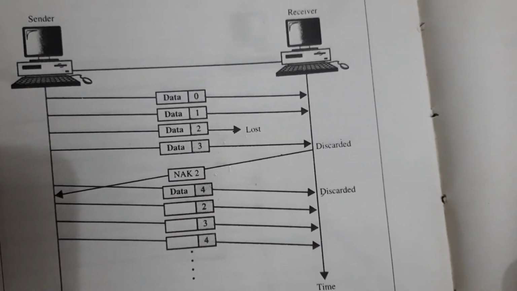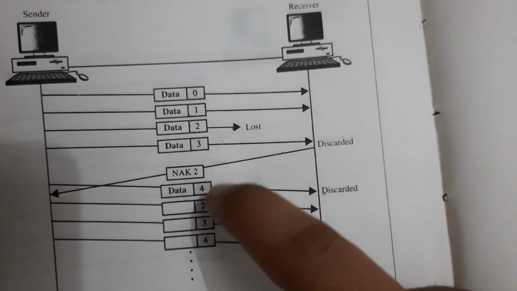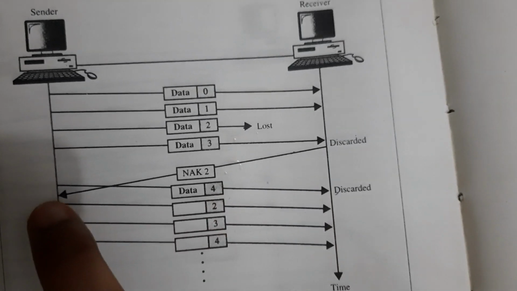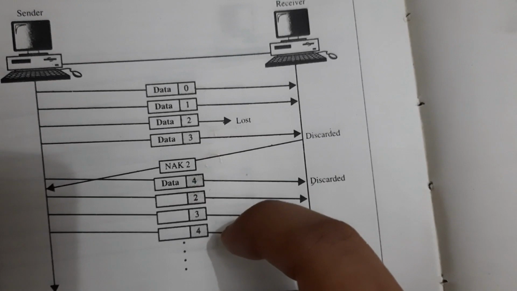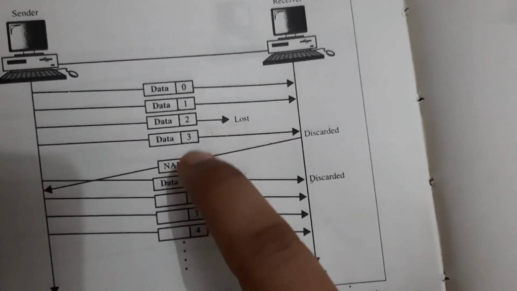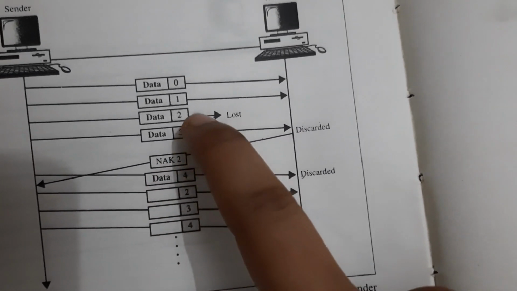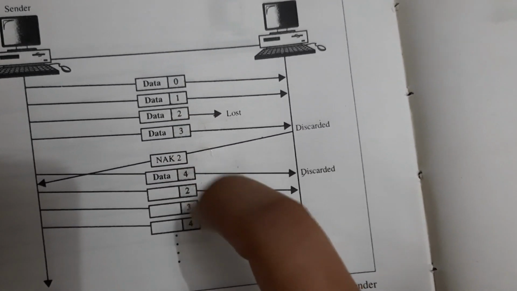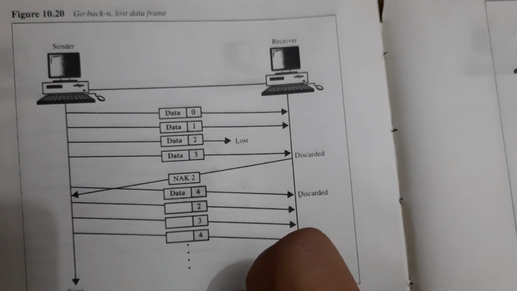So we retransmit, and at this time we transmit 3 and 4 also, but again we get the negative acknowledgement at this point. We retransmit all the data from the number we get, 2, so data 2, 3, 4 are retransmitted again. This is go back N for a lost data frame.